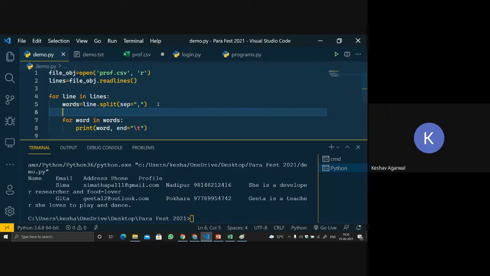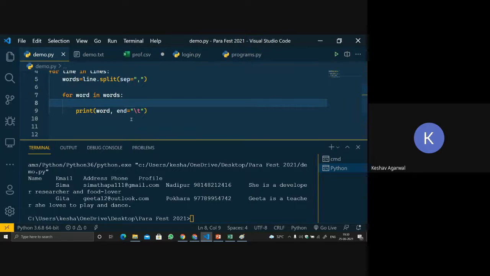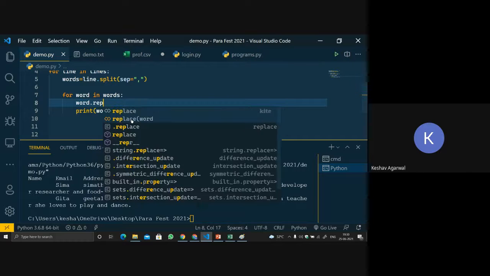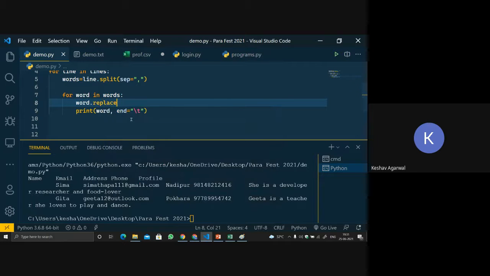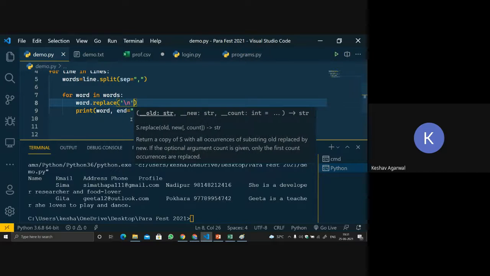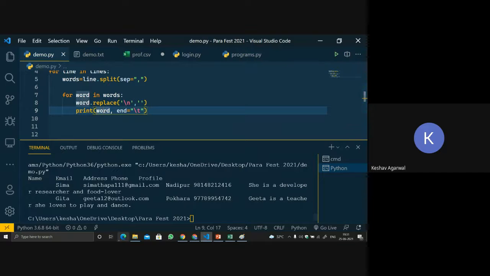So let's do one thing. There is another function known as replace. We can use replace. Before printing it, whenever we get a backslash n, we will use word.replace, with the old string being backslash n, and we'll replace it with nothing. Now let's run the code again.